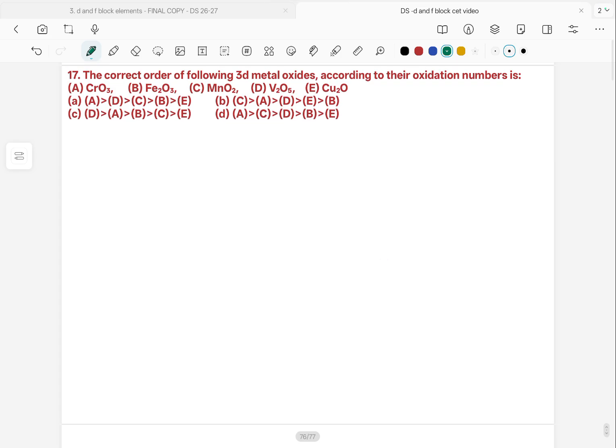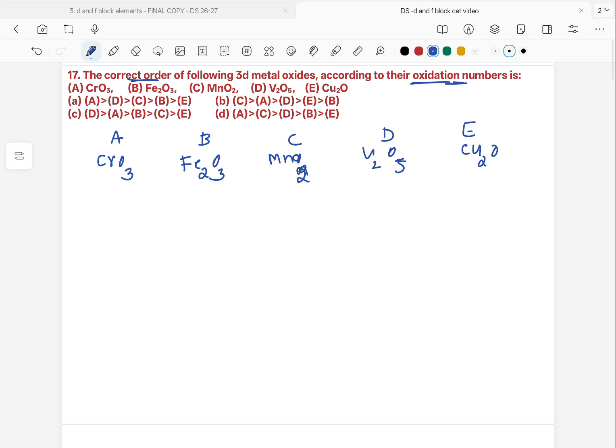The question is like that. The correct order of 3d metal oxides according to their oxidation number. The compounds are this way: CrO3, Fe2O3, MnO2, V2O5, Cu2O, which are A, B, C, D, E respectively.